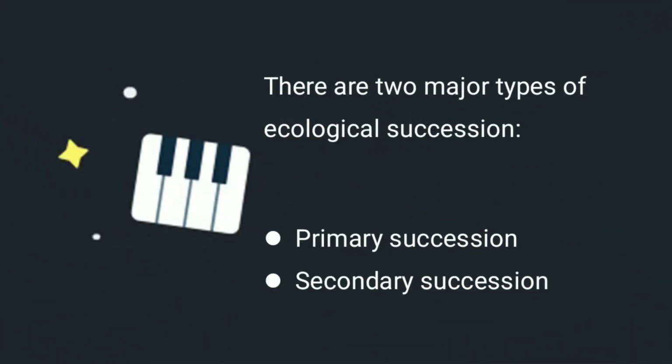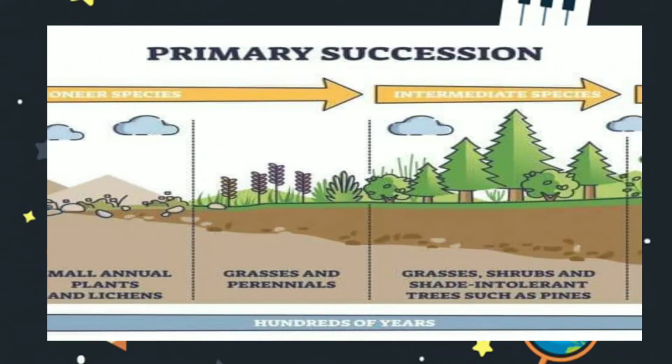There are two major types of ecological succession. First is primary succession and second is secondary succession. Primary succession begins in a bare area where no life has existed, like a new habitat such as volcanic ash or glacial deposit. The pioneer species have a high level of ecological tolerance because they tolerate different factors, like in volcanic ash.